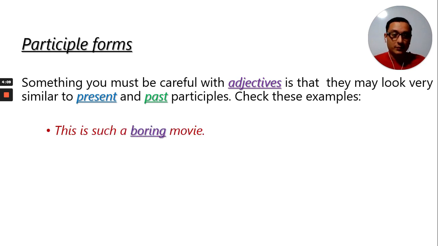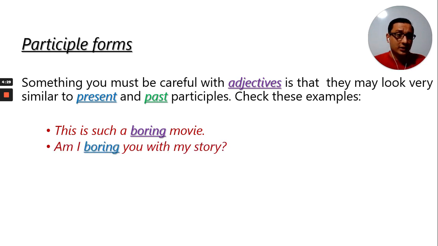Now check these examples. Check the purple is adjectives. This is such a boring movie. This has the same form of that verb with the ing at the end, the present participle form, but it's actually describing a quality of the movie. It's not describing an action. That's something you must be very, very careful about. Check this one. Am I boring you with my story? Here, boring is being used as a verb, as present continuous. You have verb be, you have the present participle, and then you have present continuous or present progressive.